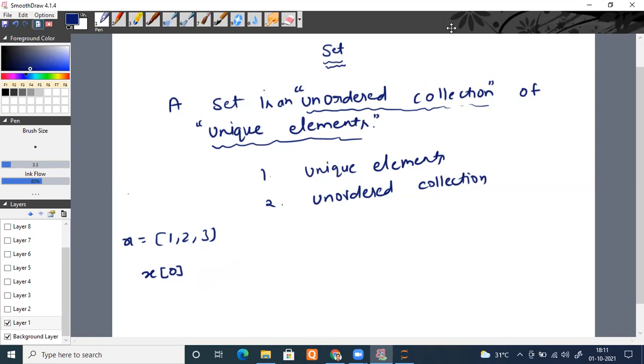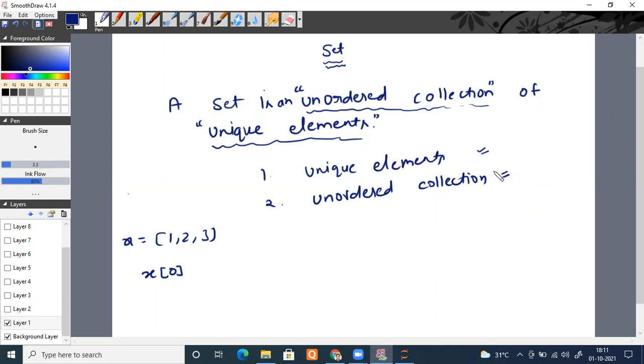I hope it is okay with everyone. Please tell me, is it fine? Yes, sir. Okay. So remember, a set will always consist of unique elements in an unordered collection, so no indexing will be there. It may be possible that you create a set in a particular order, and next time you use it, the order has changed. You never know.